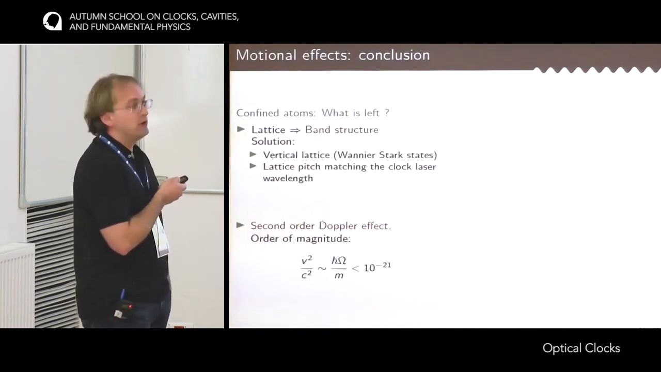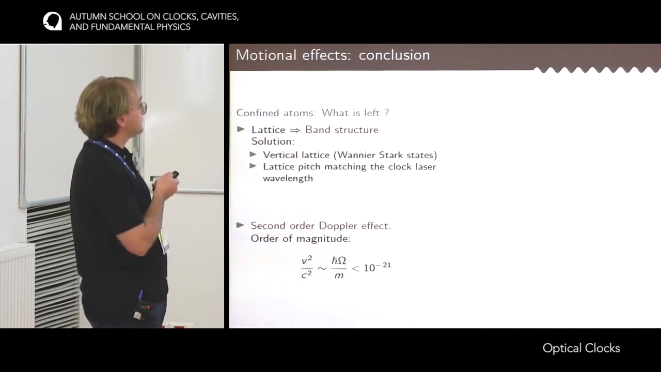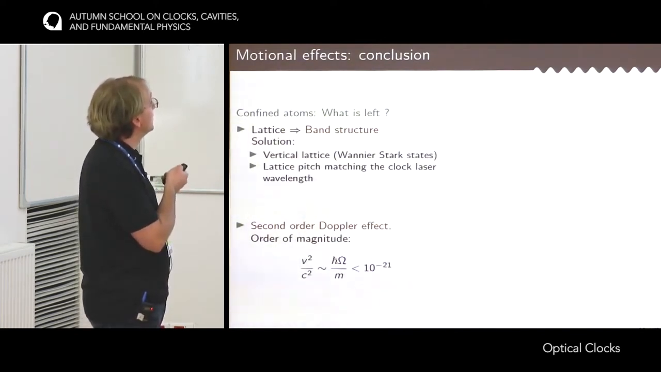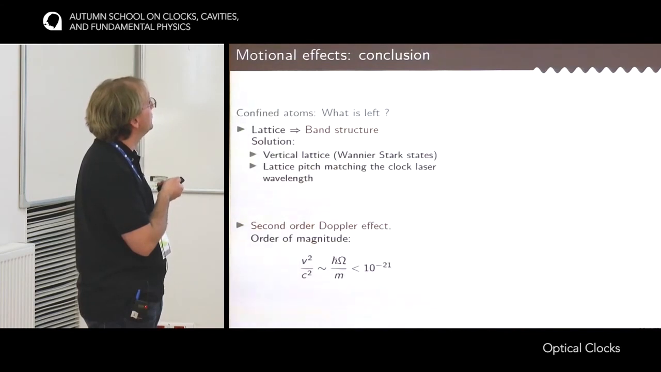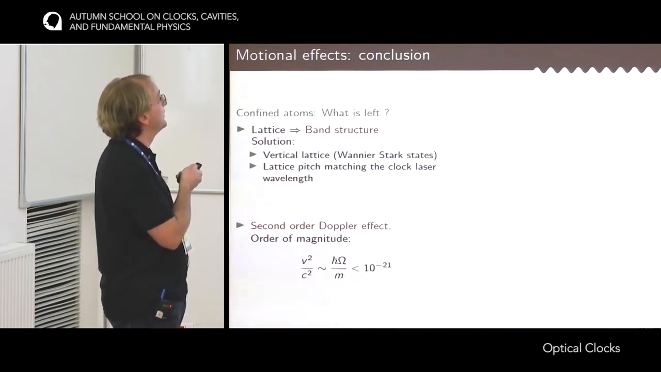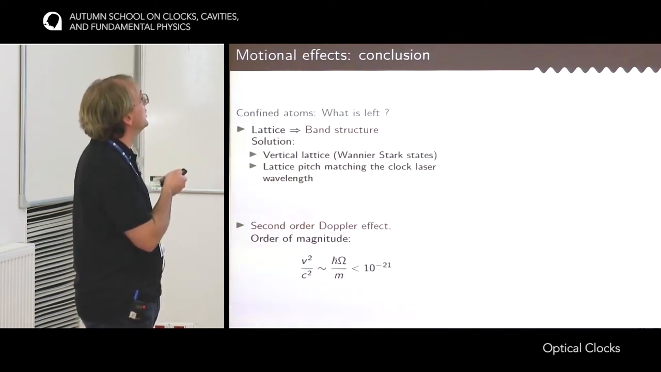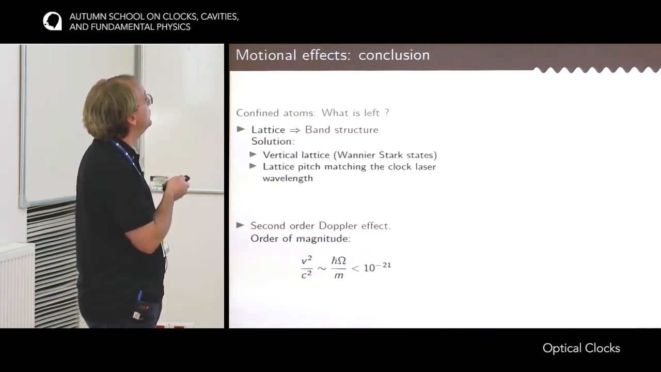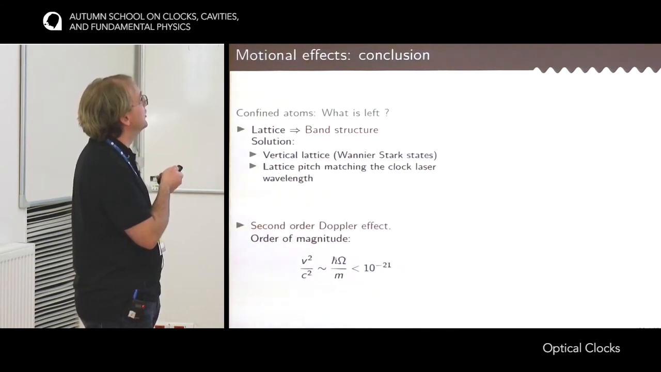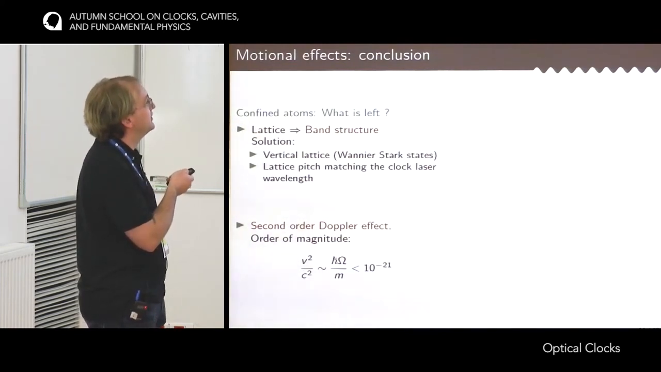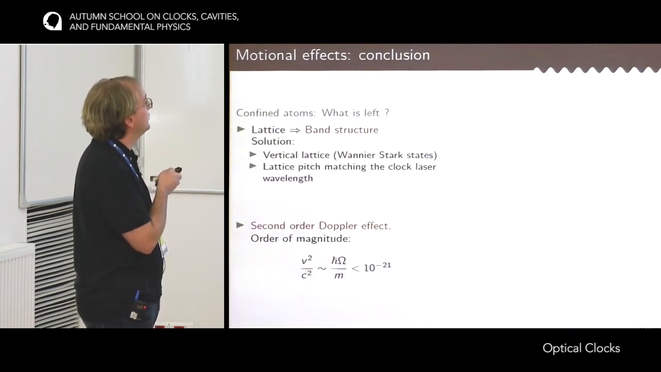So are we done now that we have confined the atoms? What is left? There are basically two sources of motional effects remaining. The first one is the fact that the atoms are trapped in an optical lattice, so there is a band structure. The solution for that is twofold. Either use a vertical lattice. You have seen the Wannier-Stark states in the previous lecture that lift the degeneracy between sites of the lattice and kill the band structure associated with it.